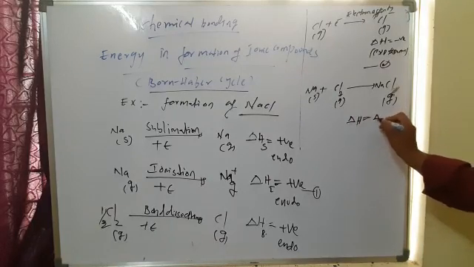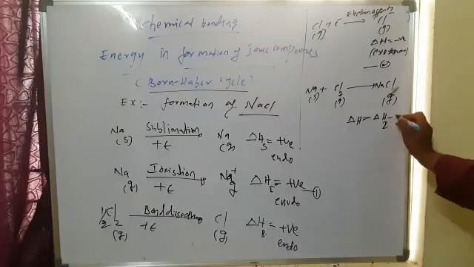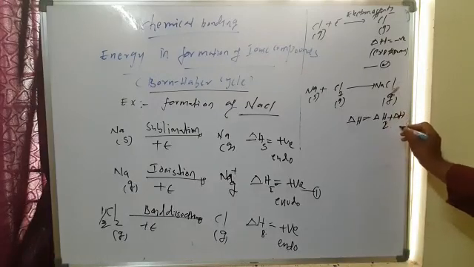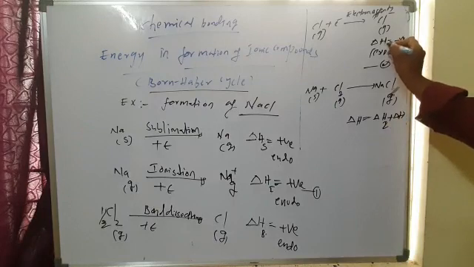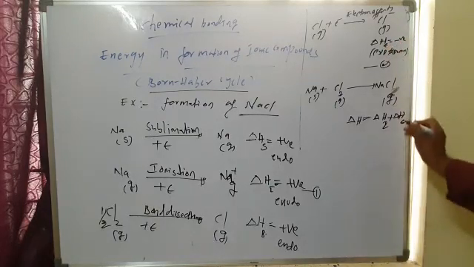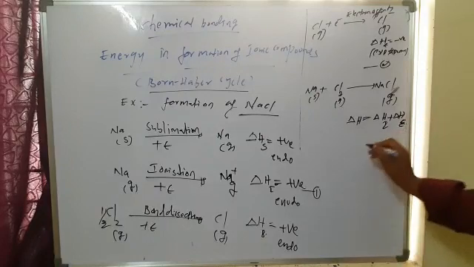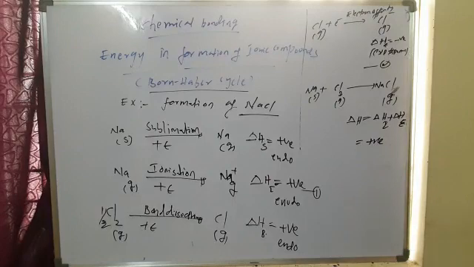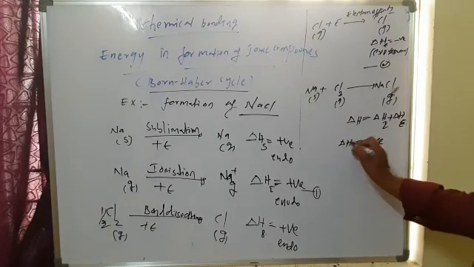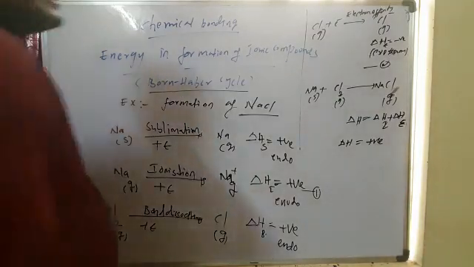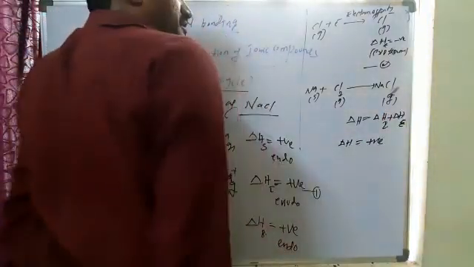That means delta H I plus delta H electron affinity E. This is generally a positive value we get. So this is an endothermic process.